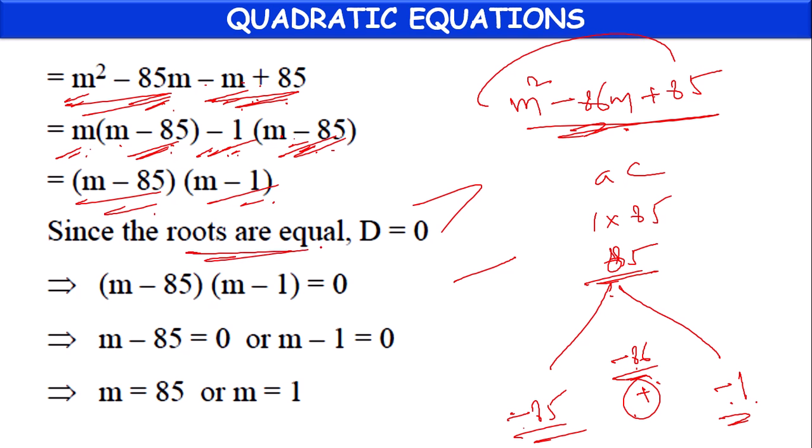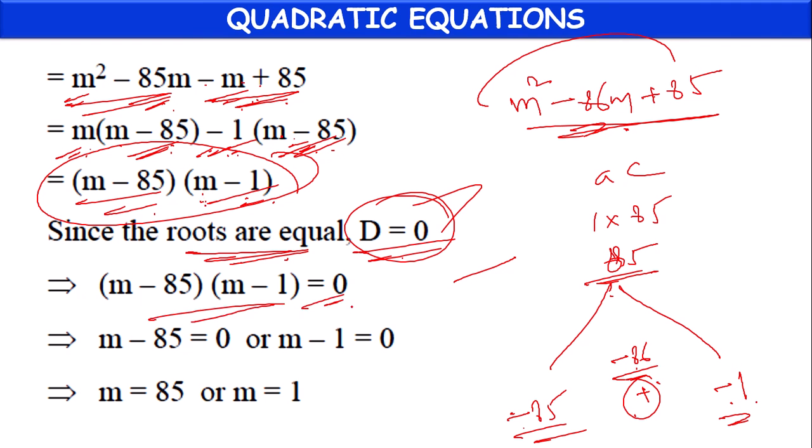But they have given that roots are equal. So the discriminant will be equal to 0. We got this as the discriminant, which is equal to 0. Product of two terms equal to 0 means either the first term equal to 0 or the second term equal to 0. m minus 85 equal to 0 or m minus 1 equal to 0, so m equal to 85 or m equal to 1.